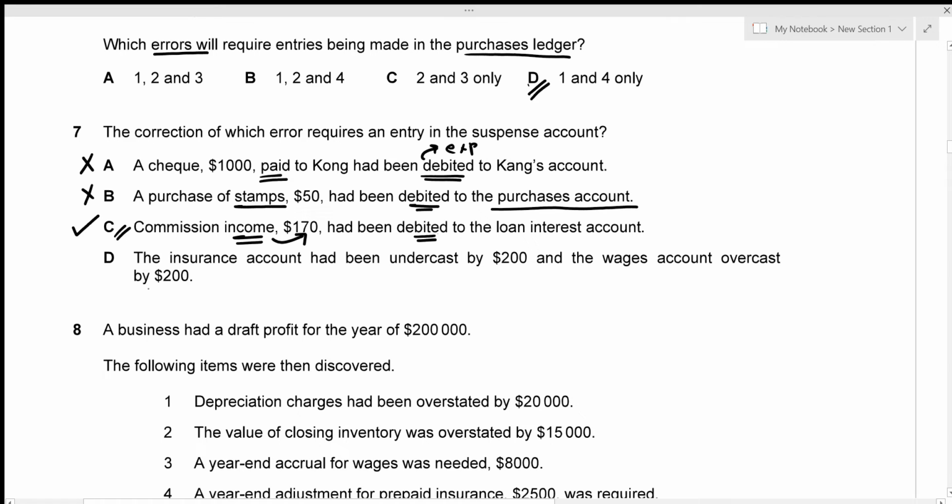But let's also look at option D, the insurance account. So insurance is also an expense, right? This had been undercast by 200, and wages, which is also an expense, overcast by 200. We can see here that the undercast and overcast are of the same amount, which is $200, right? So we only need to change the heading over here. We need to add 200 to insurance and deduct that 200 from wages. So regardless of that, the total amount will not be changed. That's why option D does not require any suspense account. Hence, the correct option is option C.